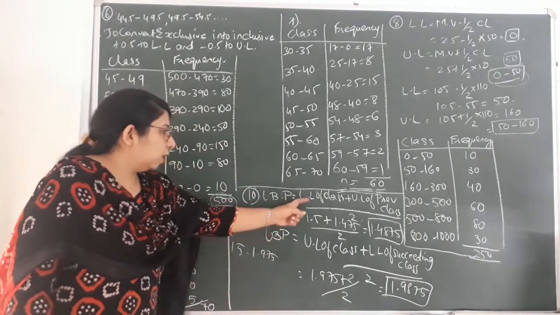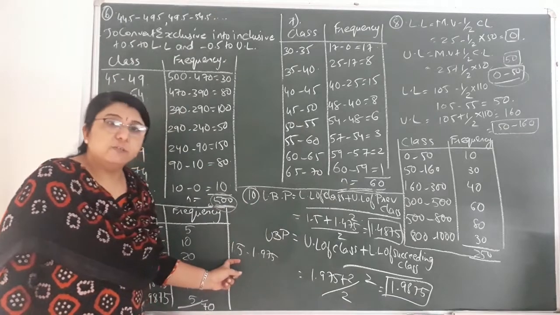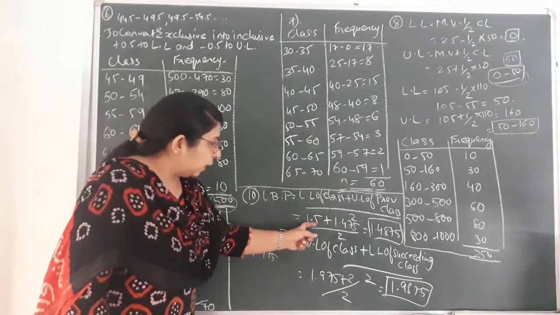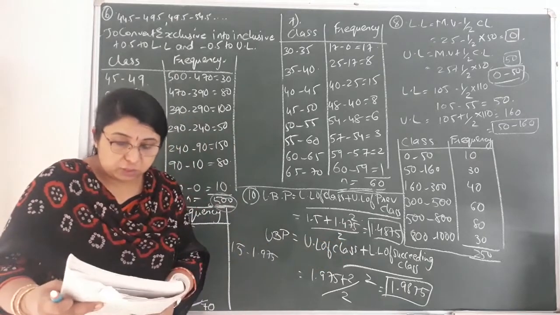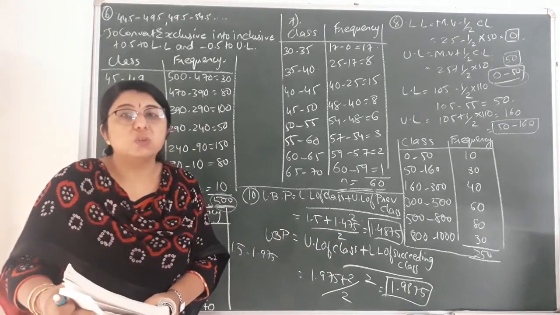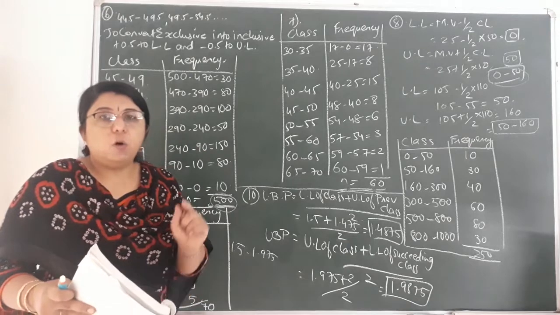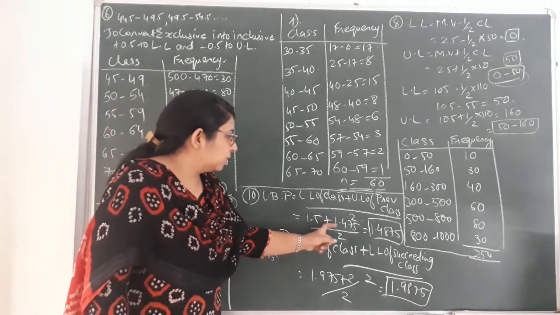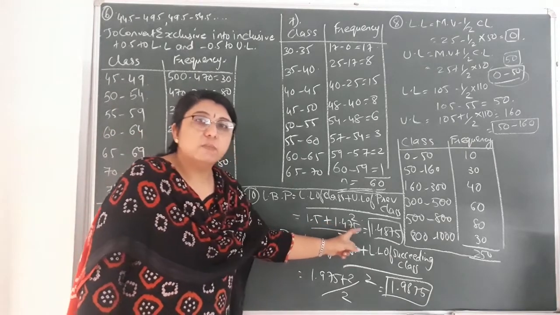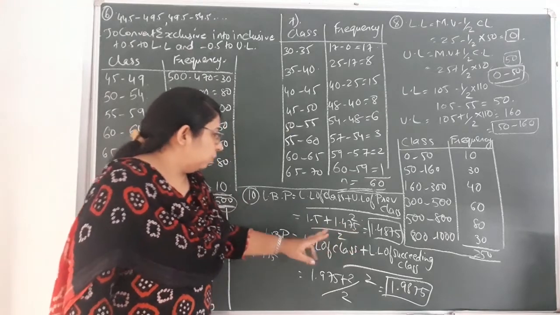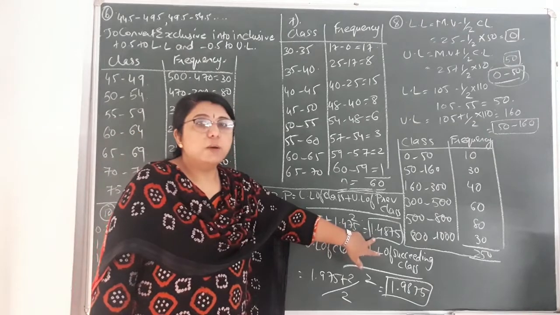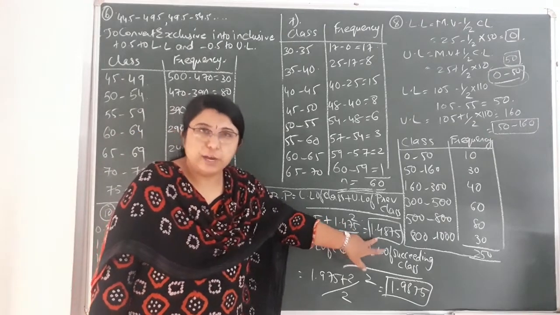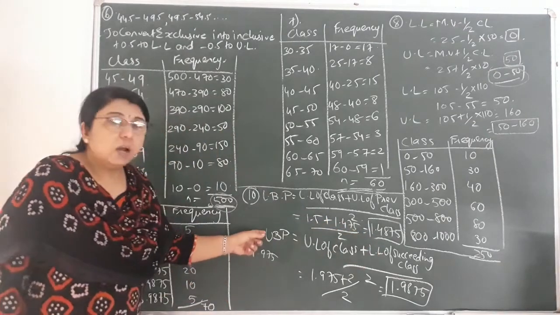So what is the lower limit of this class? That is 1.5. So 1.5 plus the upper limit of the previous class. What is the previous class of this class? The upper limit of the previous class would be 1.475. Divide by 2. While adding these two and dividing by 2, you will get the value 1.4875.